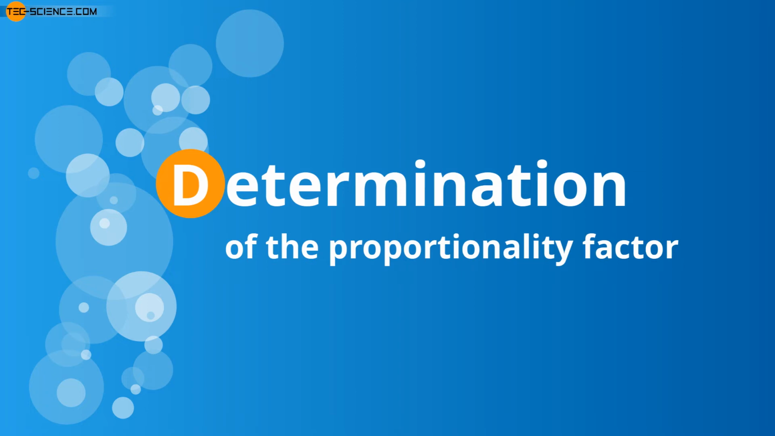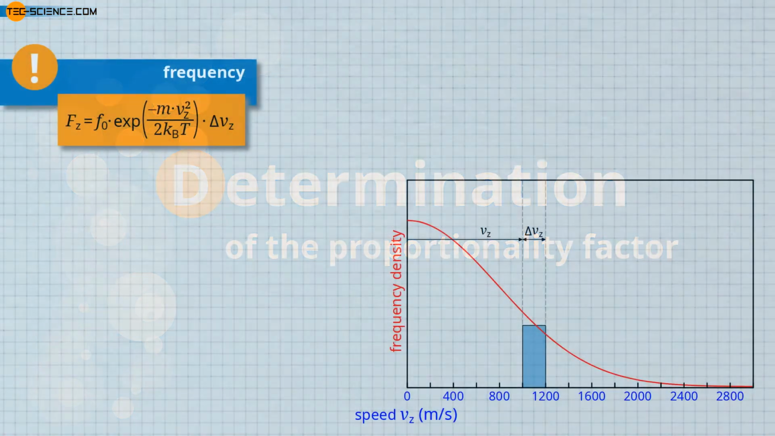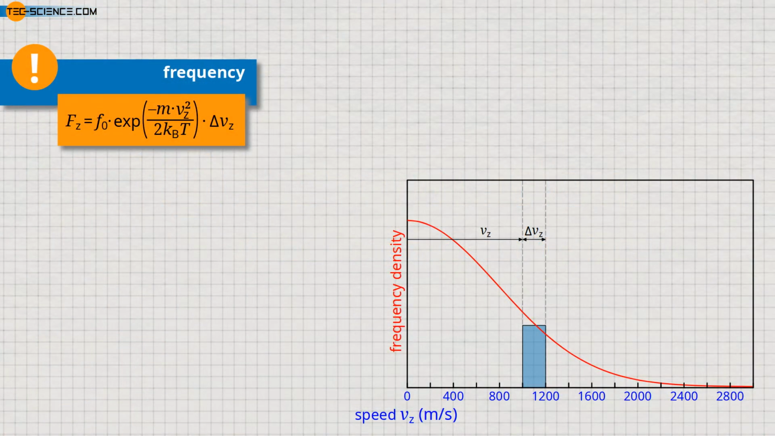Determination of the proportionality factor. In order to determine the proportionality factor f0 in the given equation, we must first consider its meaning. As already mentioned, this equation gives the frequency f with which molecules are present in the gas which have a speed in the range between Vz and Vz plus delta Vz.